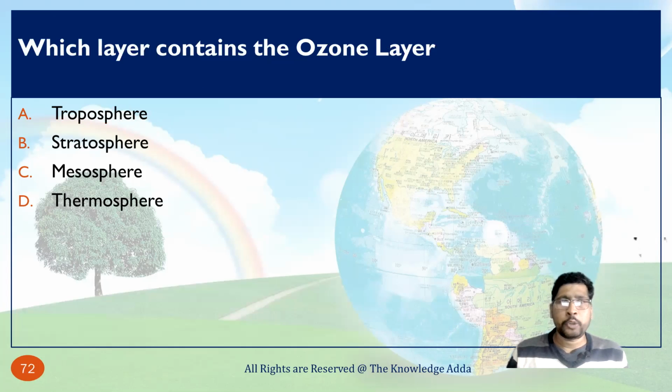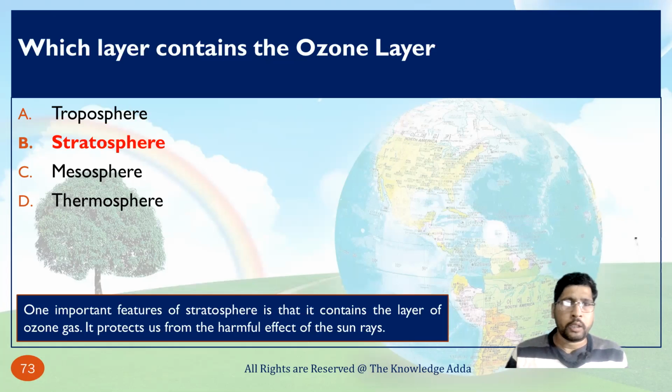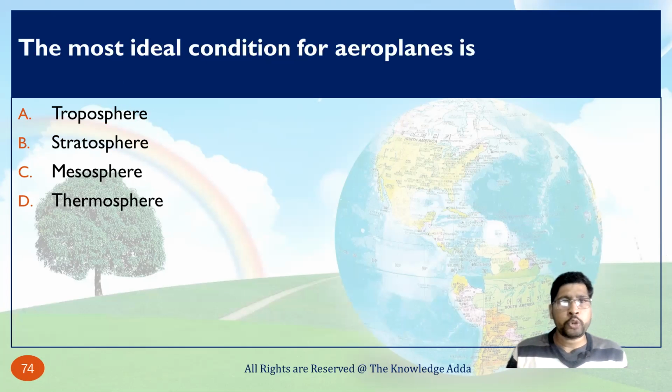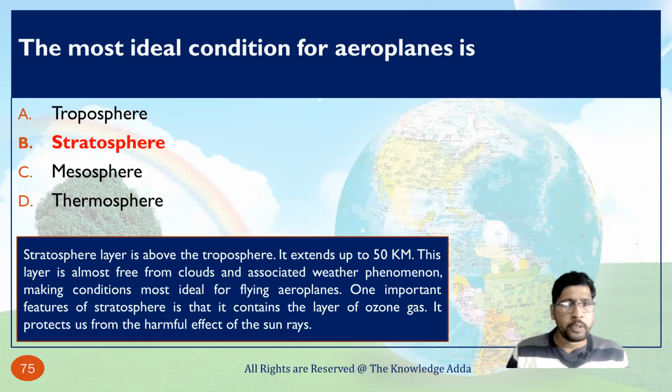Which layer contains the ozone layer? The stratosphere contains the ozone layer, and that ozone layer protects us from the harmful effect of the sun's rays. The most ideal condition for aeroplanes is in the stratosphere. The stratosphere layer is above the troposphere. It extends up to 50 kilometers, and this layer is almost free from clouds and associated weather phenomena, making it very ideal for flying aeroplanes.